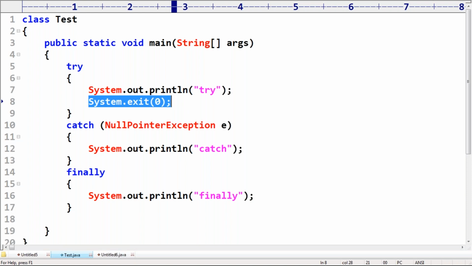In this particular case, the finally block won't be executed. Except for that, in all remaining cases, the finally block will be executed.